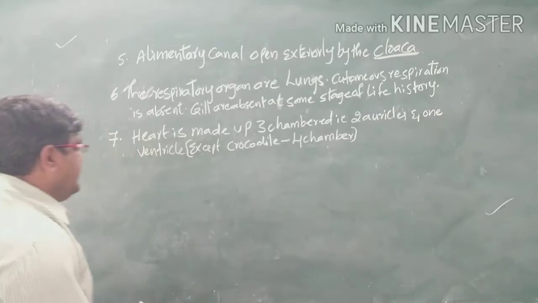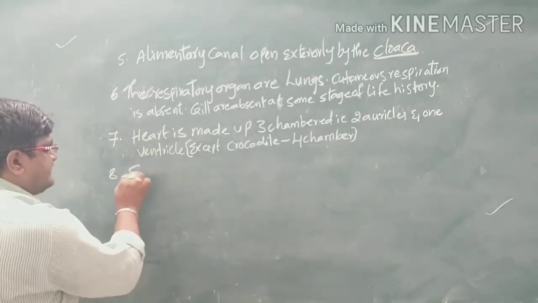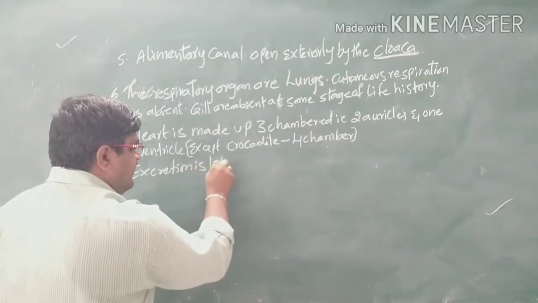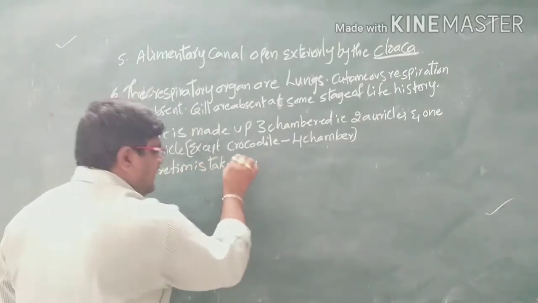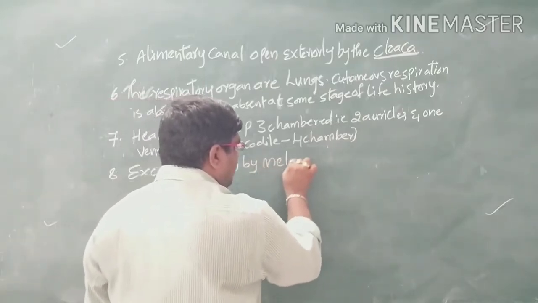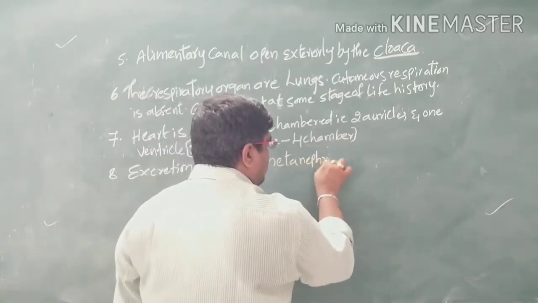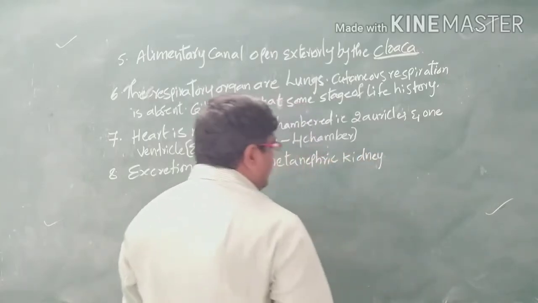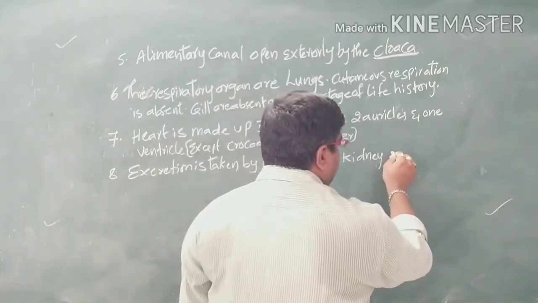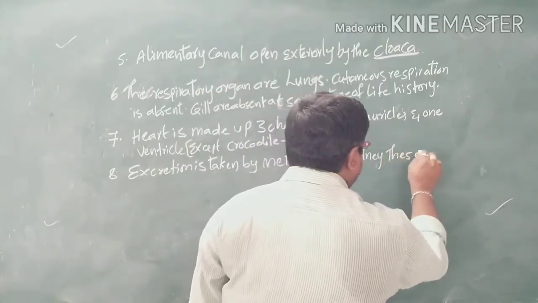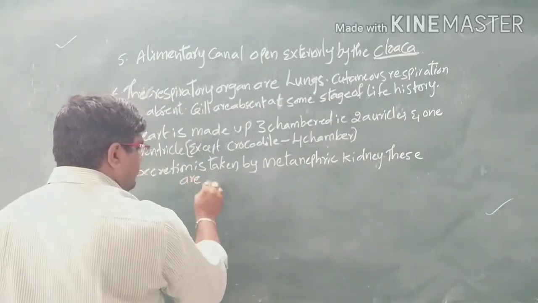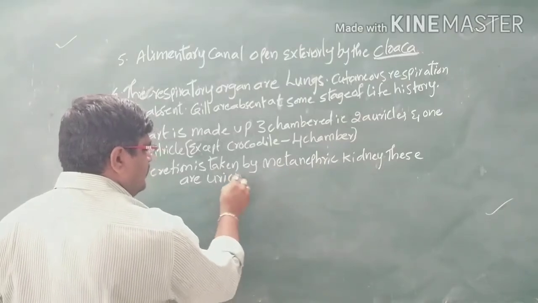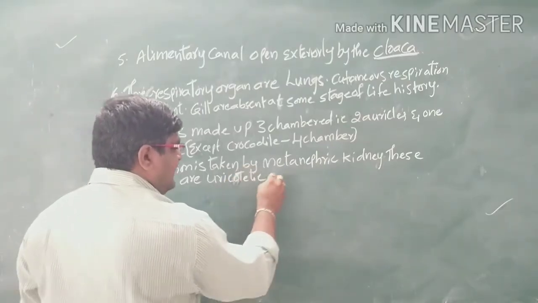And here excretion takes place by metanephric kidneys, and these are uricotelic organisms.